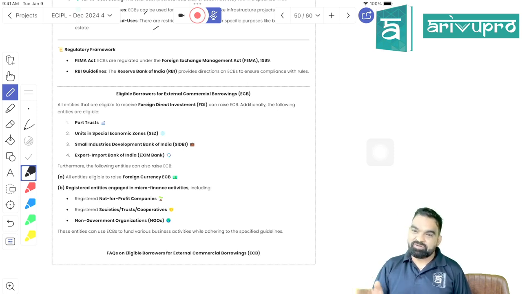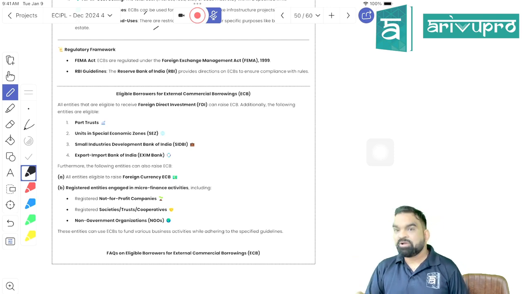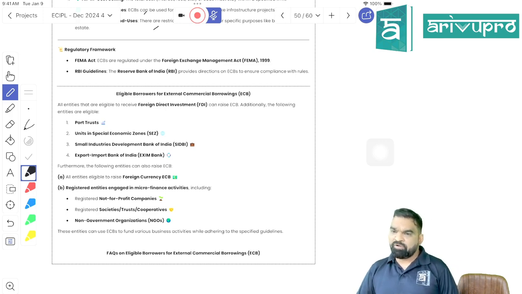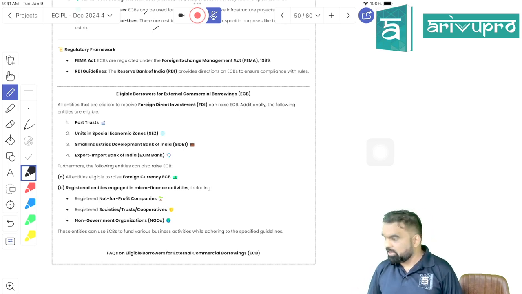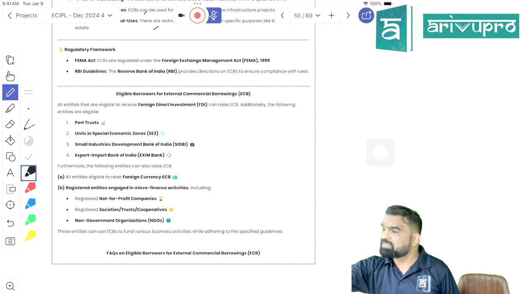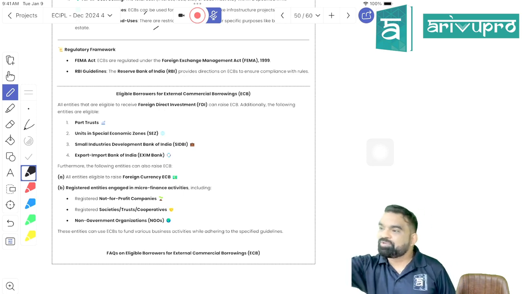SIDBI is the Small Industrial Development Bank of India, which extends loans to small businesses. If you are a small industrial undertaking, you cannot take a loan from a big financial institution. You have to approach SIDBI. So even SIDBI can raise ECB to extend loans to small businesses.